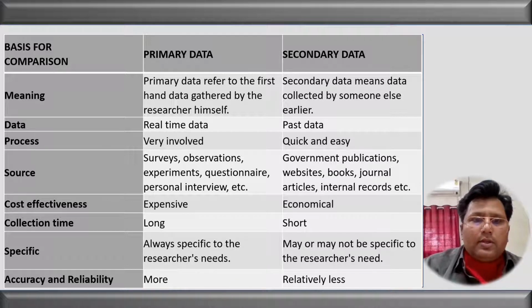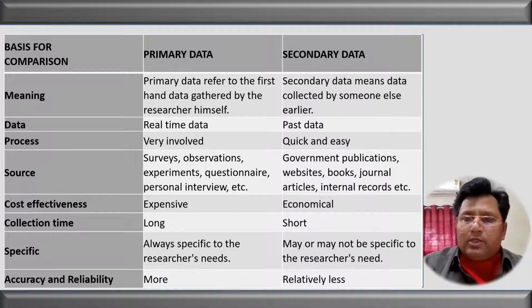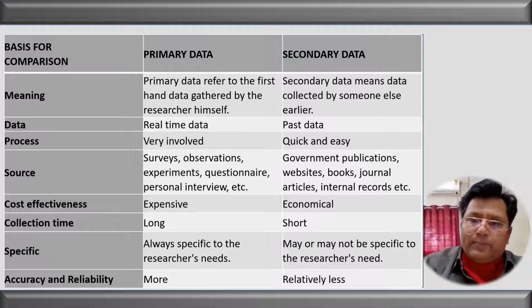Let us see the source. The sources which we use in the primary data are survey, observation, experimentation, questionnaire, and so on. Whereas in the case of the secondary data, the sources are government publication, website, books, etc. Cost effective. Is primary data cost effective? Primary data is very expensive, whereas the secondary data is economical. We don't have to spend more money. Next is time period. To get the information from the primary source, we have to devote more time, whereas the secondary data can be collected in toto.